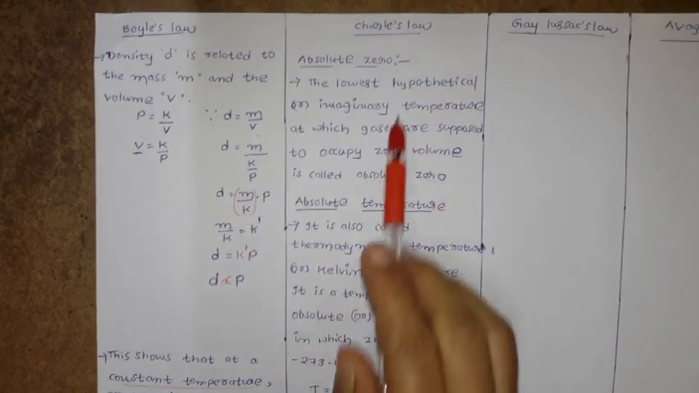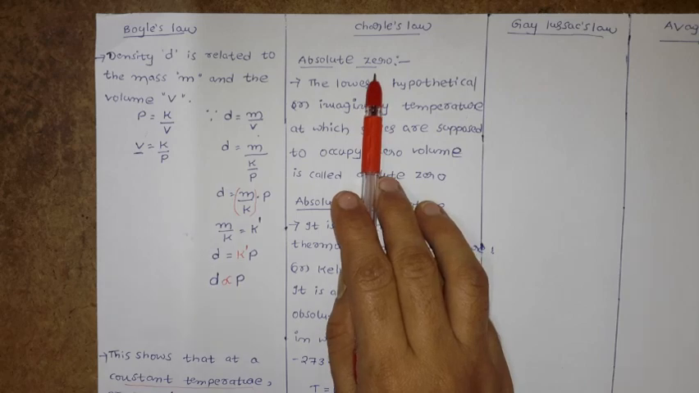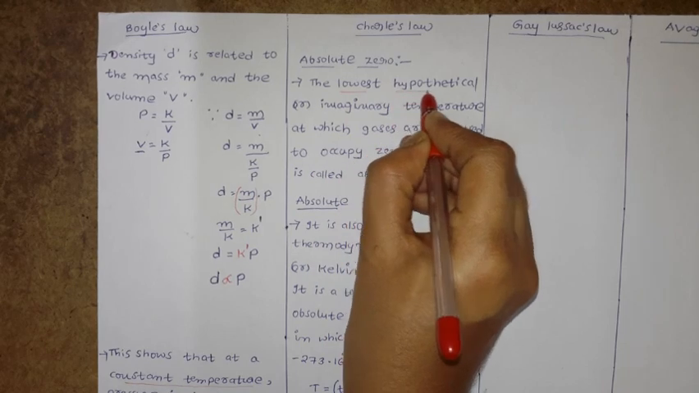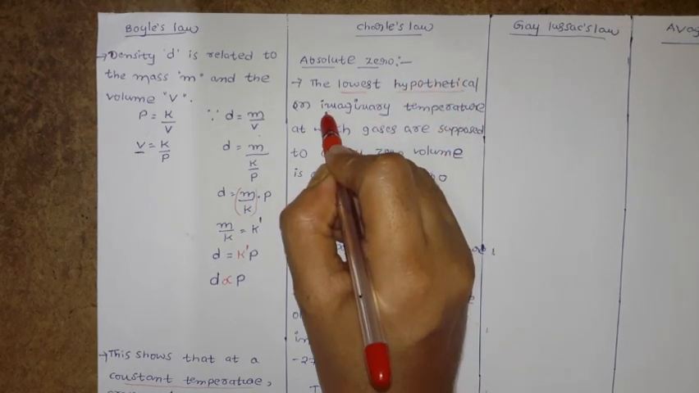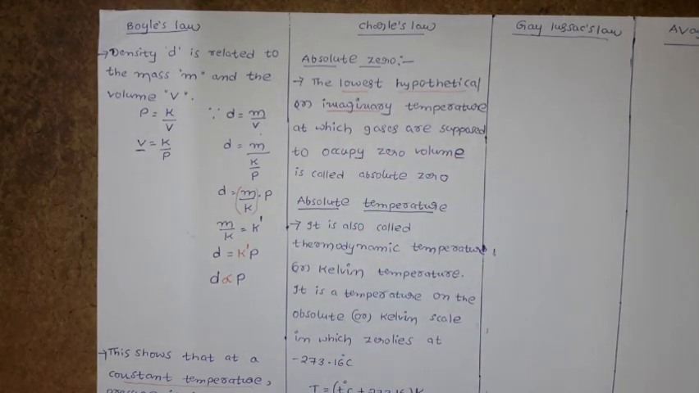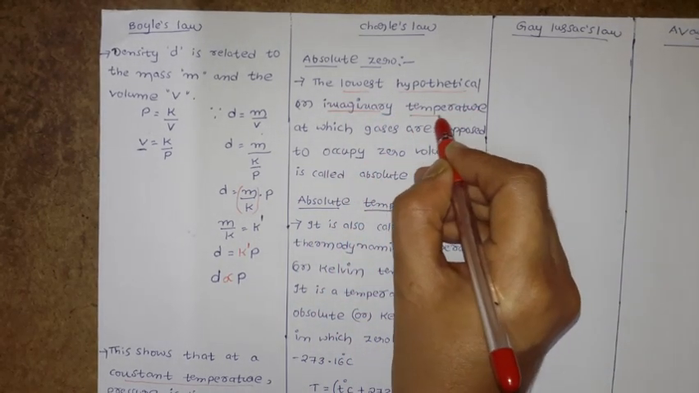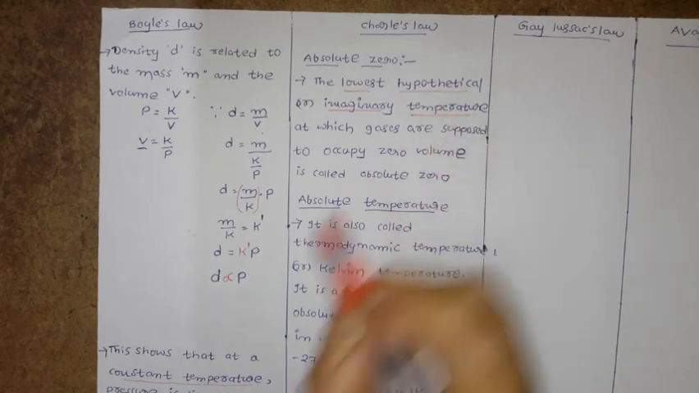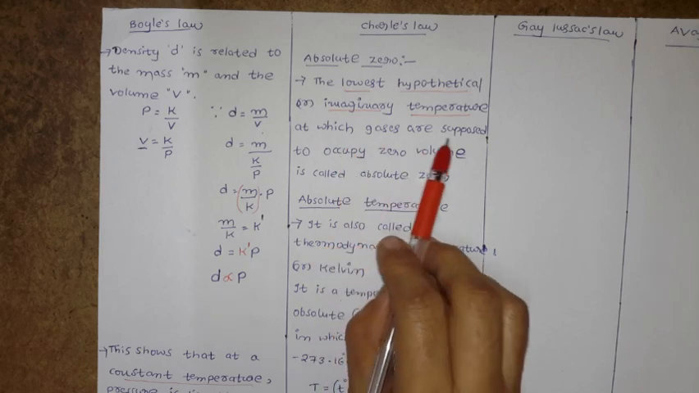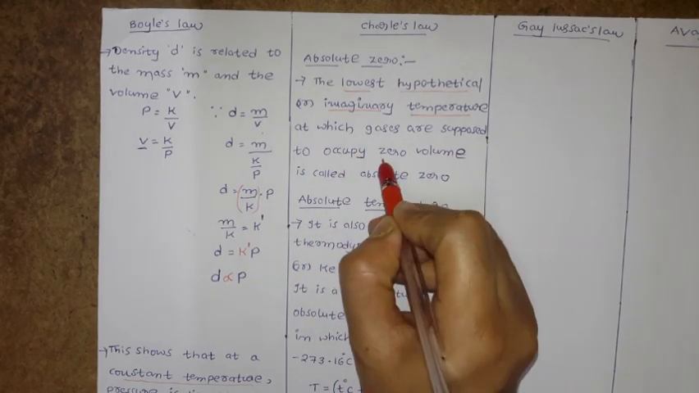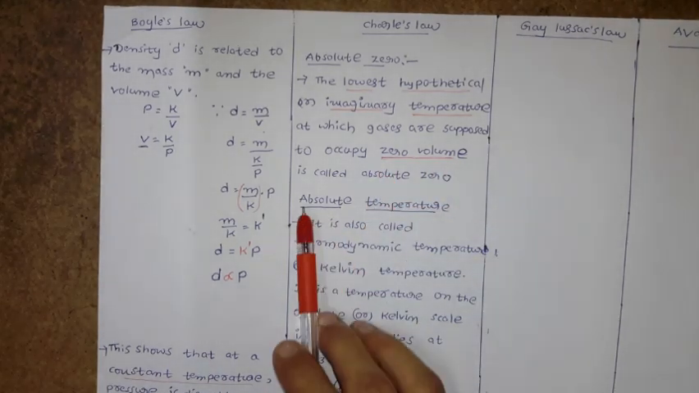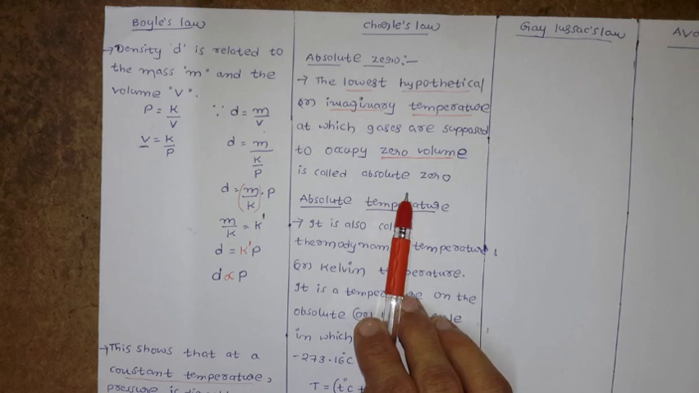Now come to Charles law, where we have absolute zero. What is the definition of absolute zero? It is the lowest hypothetical, or imaginary, temperature. You are talking about one imaginary temperature at which gases are supposed to occupy zero volume. Zero volume is called absolute zero.